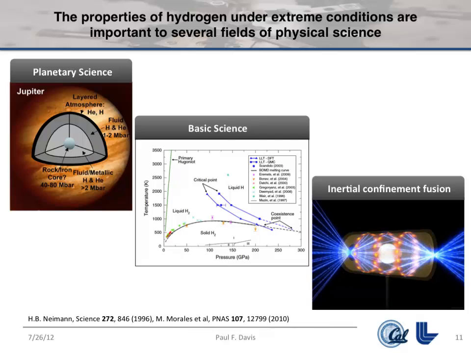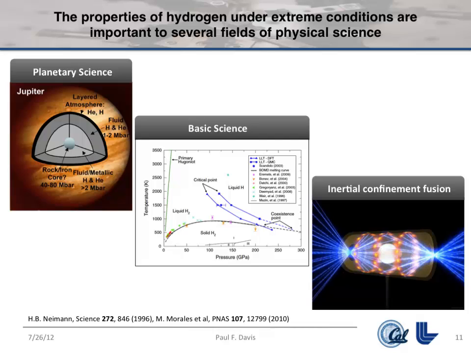One is planetary science. So the way that hydrogen acts at high pressure has a lot to do with the structure of giant planets. So what is the conductivity of hydrogen at the pressure equivalent to the core of Jupiter? That tells you a lot about magnetic structure and all these things in Jupiter.